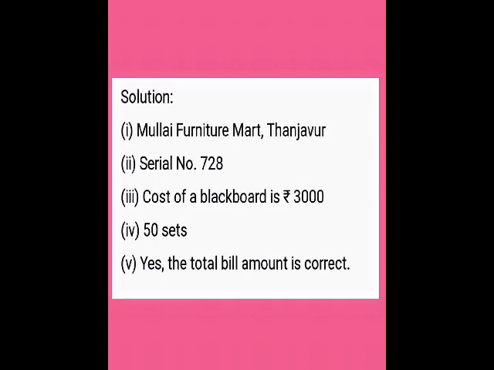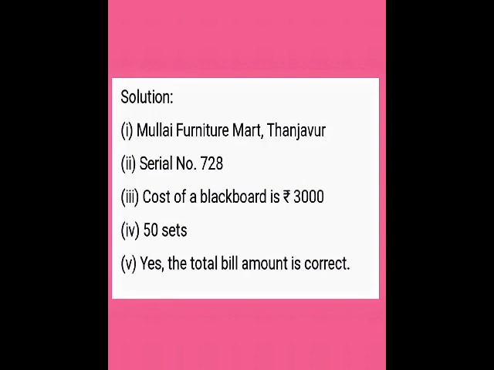How many sets of benches and desks does the school buy? They are buying sitting bench and writing desk, each 50. So totally 50 sets. Each 50, if you add the two together, it is only one set. So I am saying 50 sets of benches and desks they are going to buy.